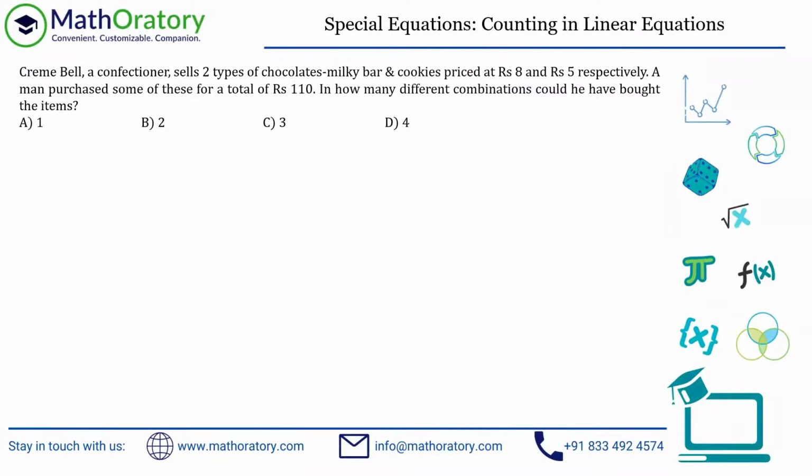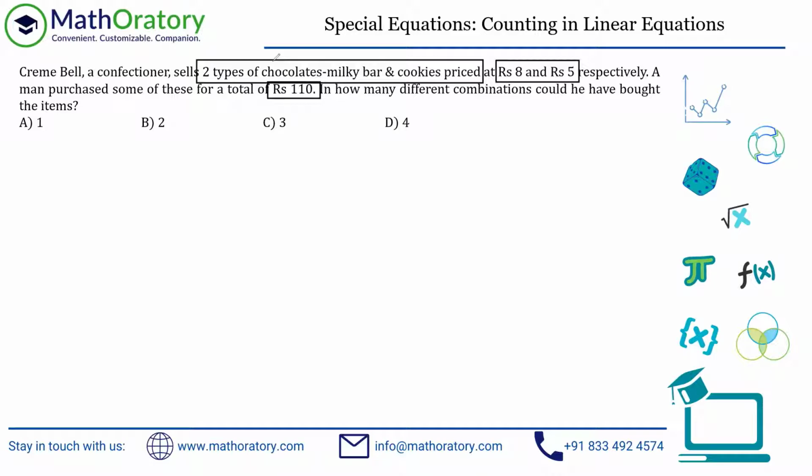All right, we have Crembel or something selling two types of chocolates, Milky Bar and cookies. So there are two types of chocolates out here. The prices are given respectively. So these are the prices of Milky Bar and cookies, 8 and 5 each. A man purchased some of these for a total of rupees 110. So this is the total amount spent. In how many different combinations could he have bought the items? So this is a pretty straightforward problem.